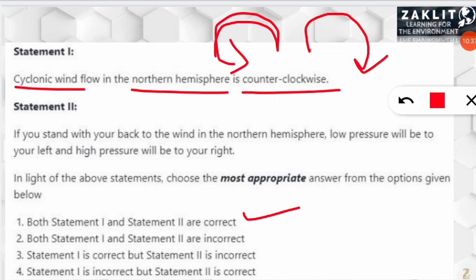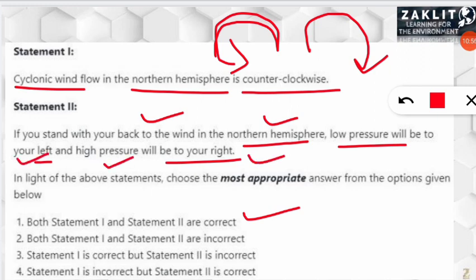The next statement is, if you stand with your back to the wind in the northern hemisphere, low pressure will be to your left and high pressure will be to your right. So that is also correct. So if we stand with our back to the wind in the northern hemisphere, low pressure will be towards our left and high pressure will be towards our right-hand side.